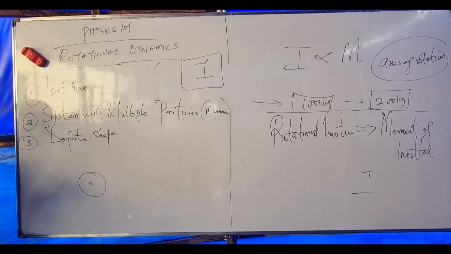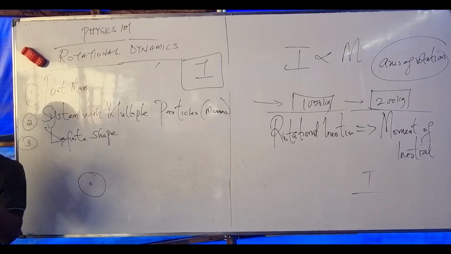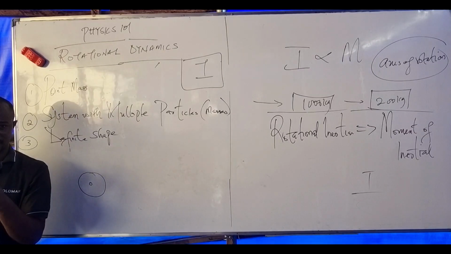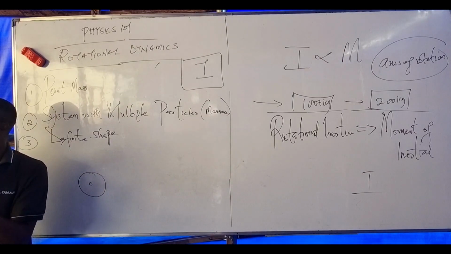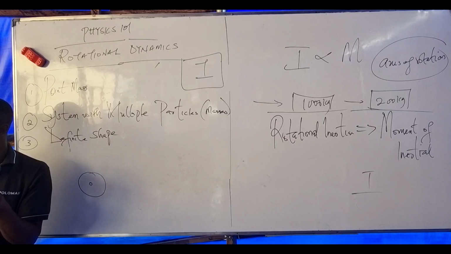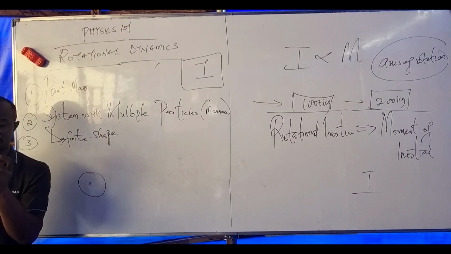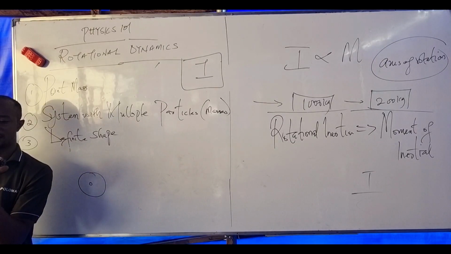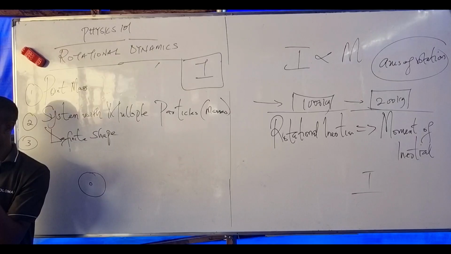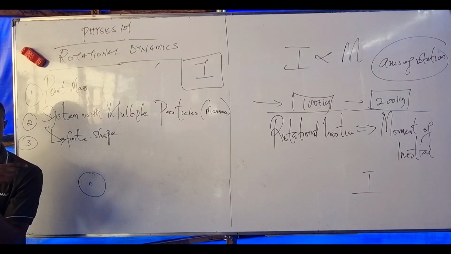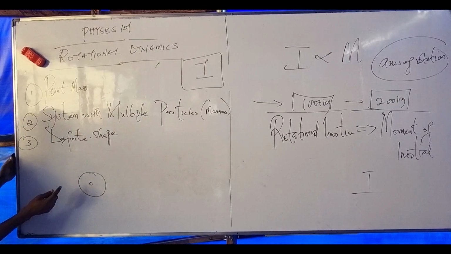A point mass is a system whereby we can locate where the mass is. Am I communicating? For example, if I have a ring, the mass of the ring is located at the edge of that ring. I can locate where the mass is. Every object has a place where its mass is located and concentrated. Between this and this, where is the mass? Center, right? For this body to balance, I have to locate the center, then rotate the body. So there is always an axis of rotation.